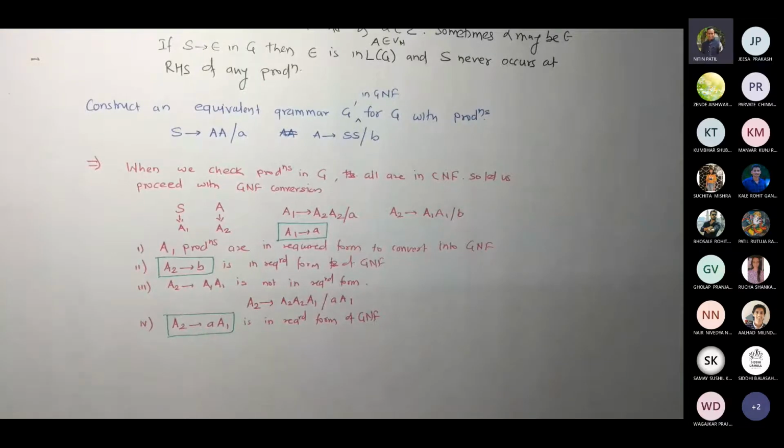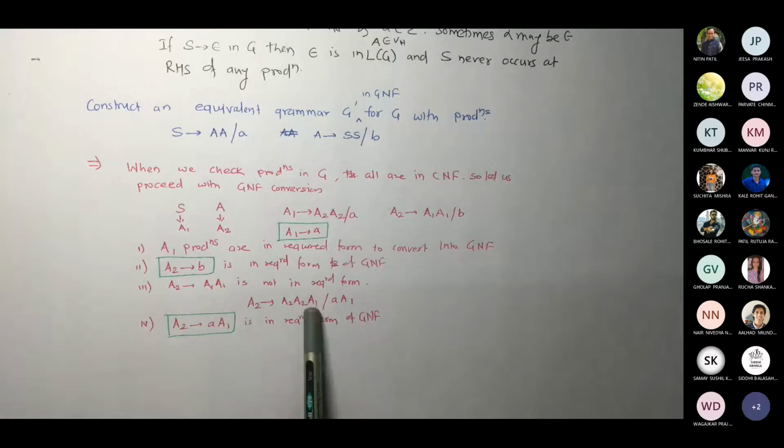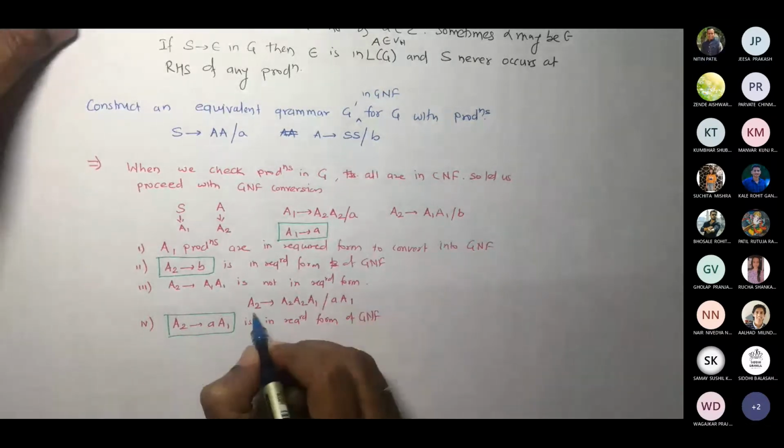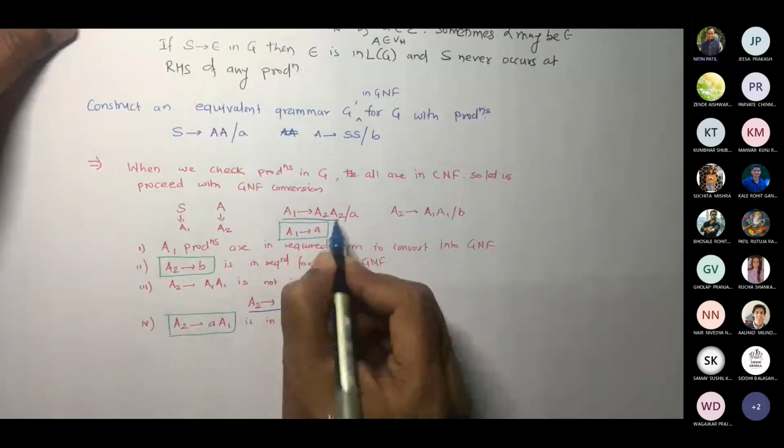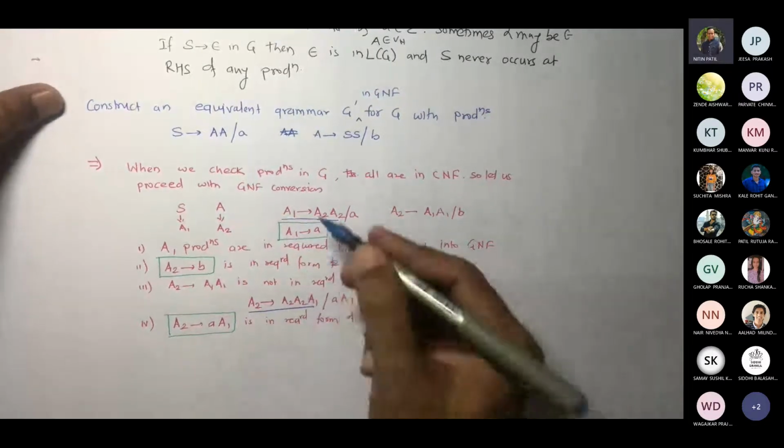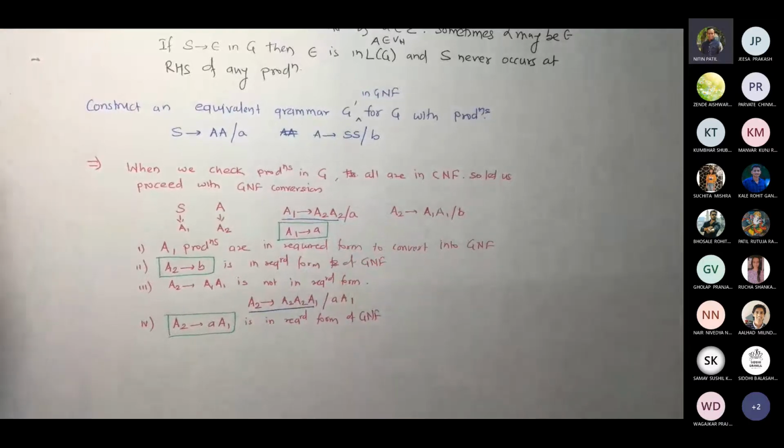So how many productions are there for A2 now? 1, 2, and this remaining 3. So what is not converted by us yet? We haven't converted this one, and we haven't converted this one. So these two are remaining, which need to be addressed.